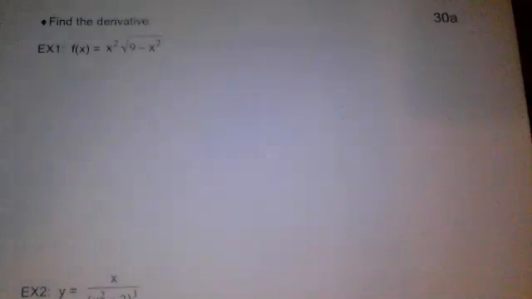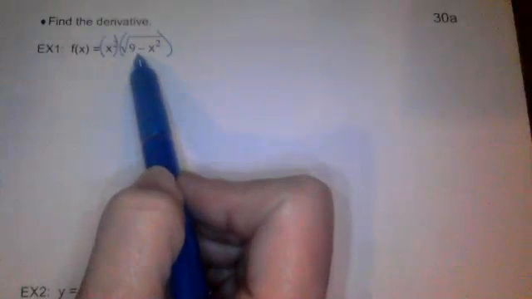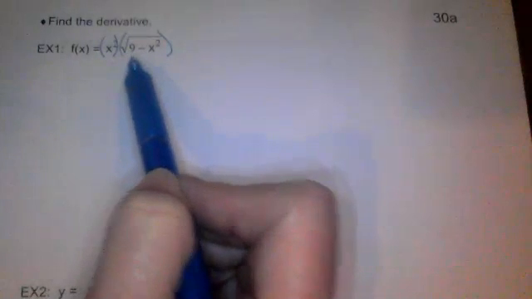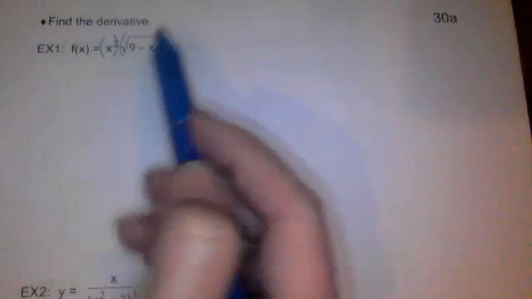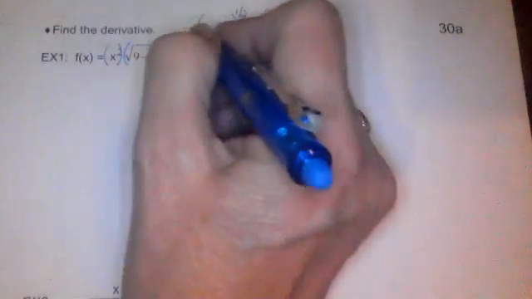Okay, so on these two examples on the back page, we are going to be using multiple rules. On this one, we're going to be using the product rule because we have these two functions multiplied together, and this function is a composite, so it's got an outside and an inside. So let's talk about how to separate that. The outside of that would be the square root, or the 1/2 power, and the inside of that is going to be the 9 minus x squared. Okay, let me move that down just a little bit. So this is the outer, and this one is the inner.